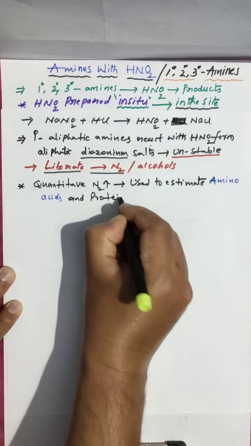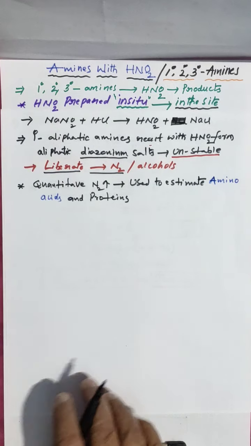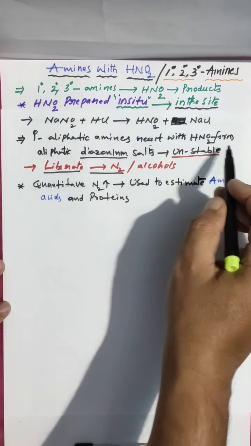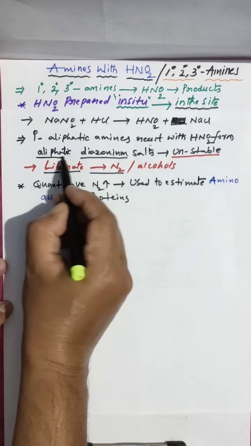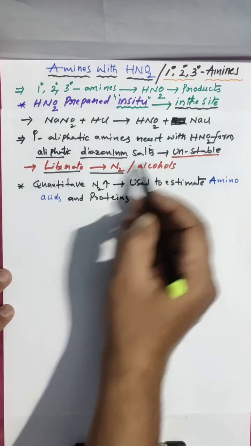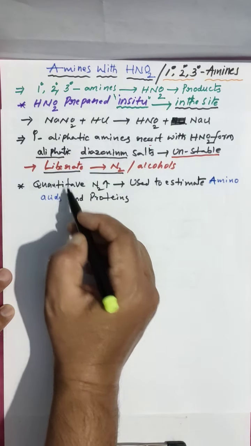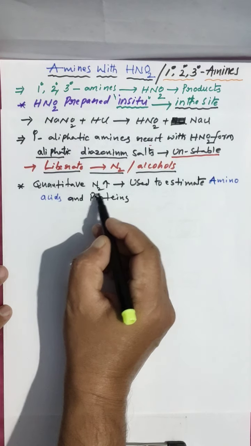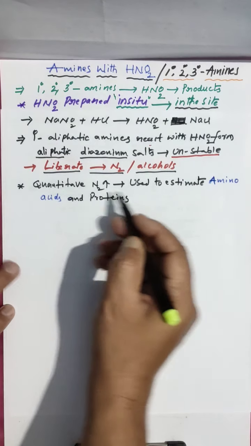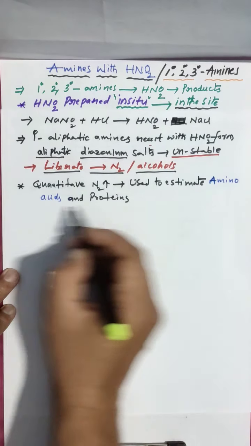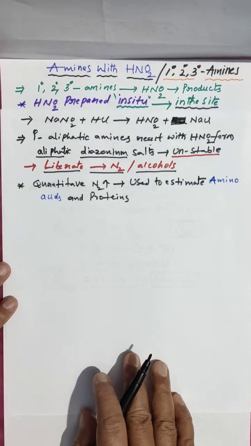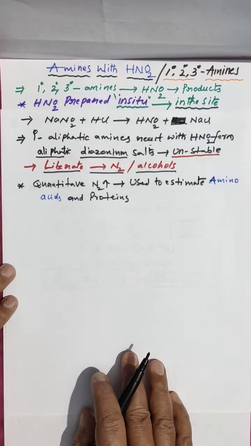This is a very important point, all for competitive exams. 1 degree aliphatic amines react with HNO2, form aliphatic diazonium salts. These are unstable and liberate nitrogen gas quantitatively and alcohol. This quantitative nitrogen gas is used to estimate amino acids and proteins. Clear?